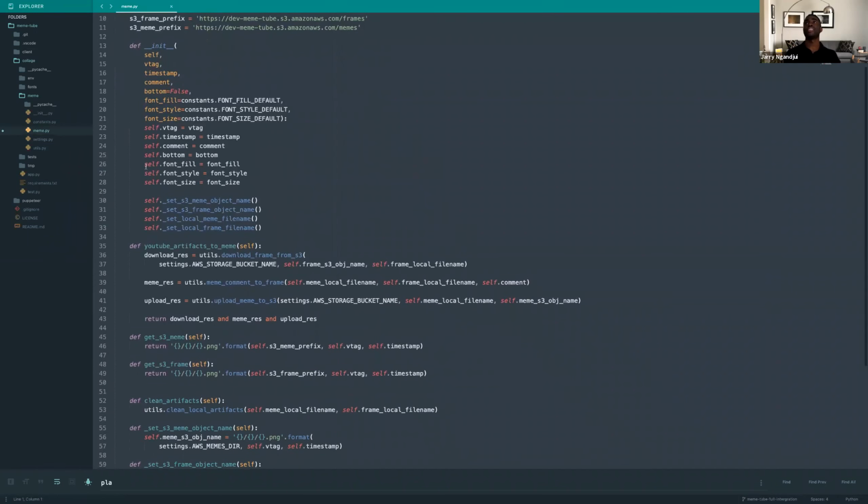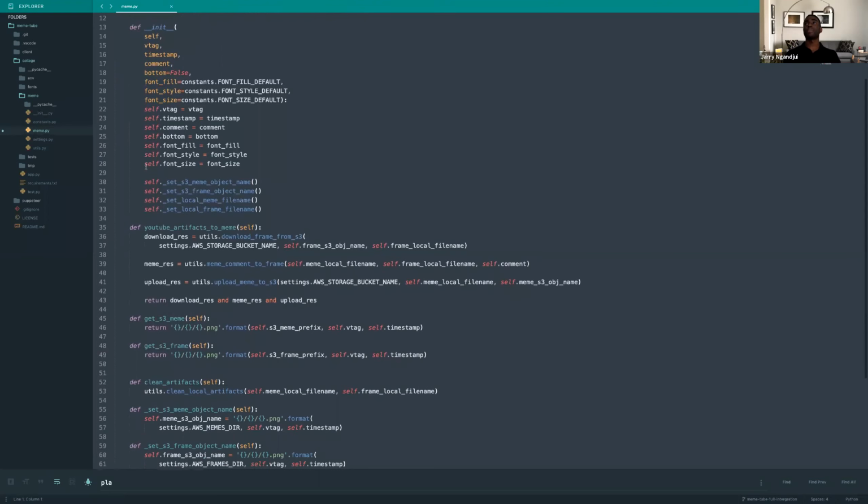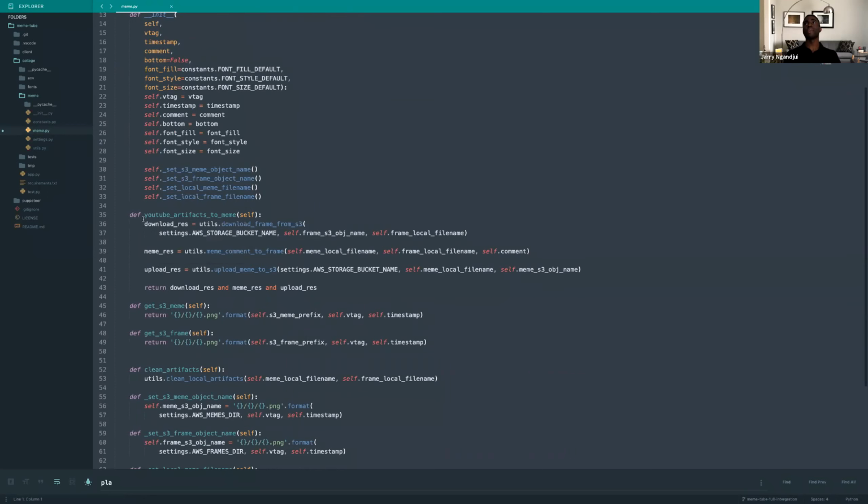How are we doing on time? Great. So I'll pick up a little bit of pace. At a high level, this is the main method for combining. Again, you'll see download from S3. It goes through and fetches the images. Once it's fetched the image, it takes the image and adds the comment to it. And then lastly, it re-uploads it. Each of those returns a Boolean, so I just AND all of them to make sure everything went through successfully.